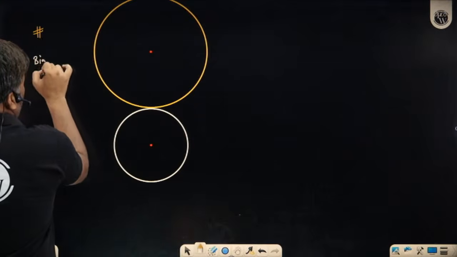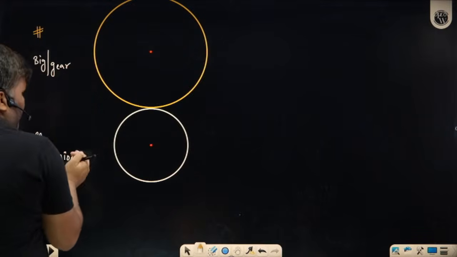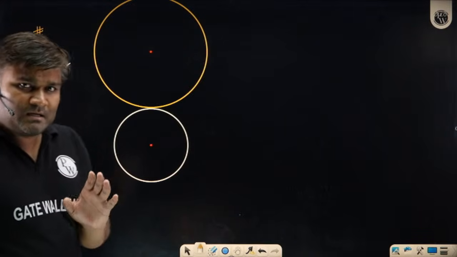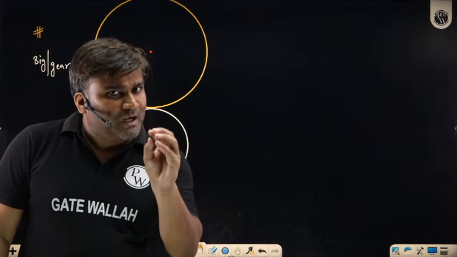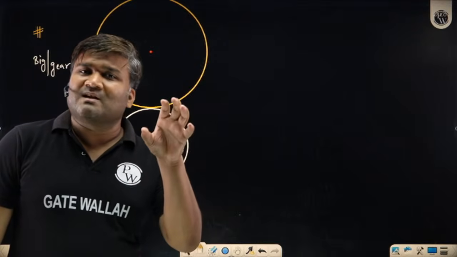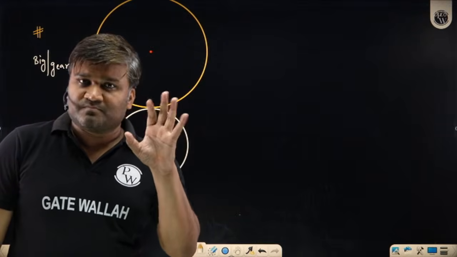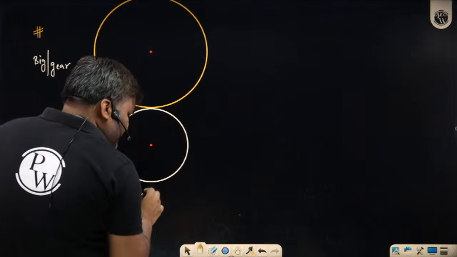This big gear is called the gear. Pinion and gear, always. What is driver and what is driven, I am not interested in that. Whatever is the smaller size body, I will call it the pinion. The bigger size body, I will call it the gear. Most of the time you will see that the pinion is the driver.